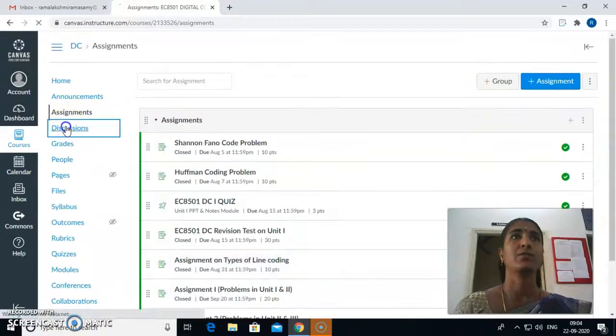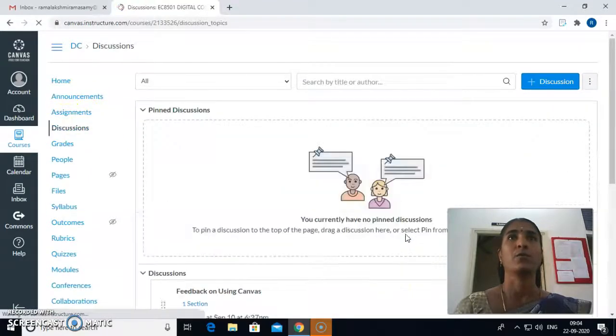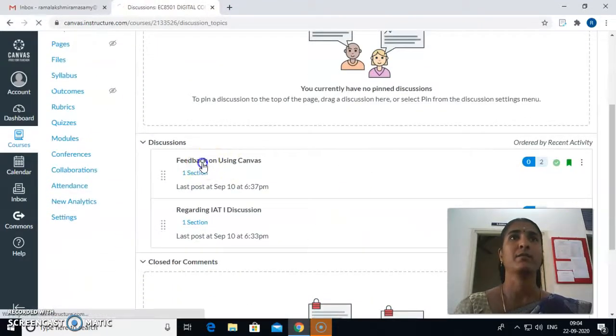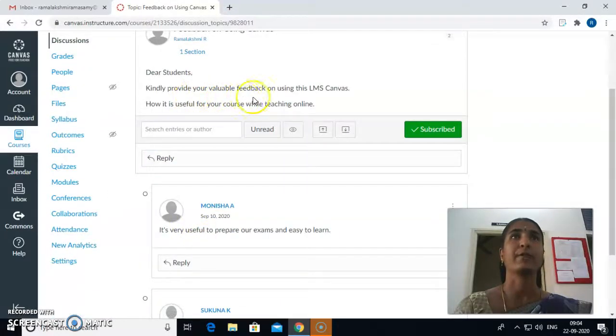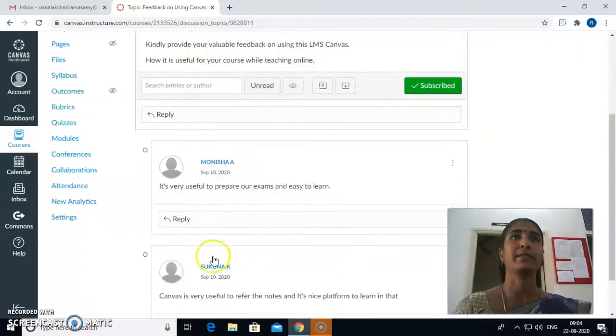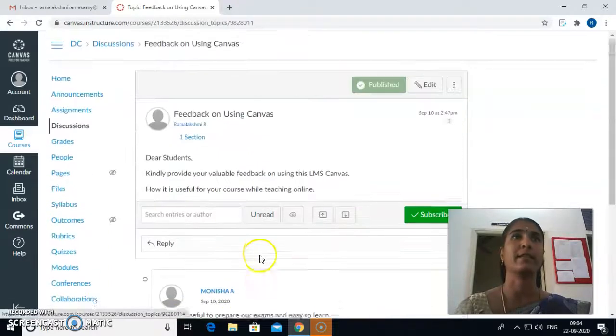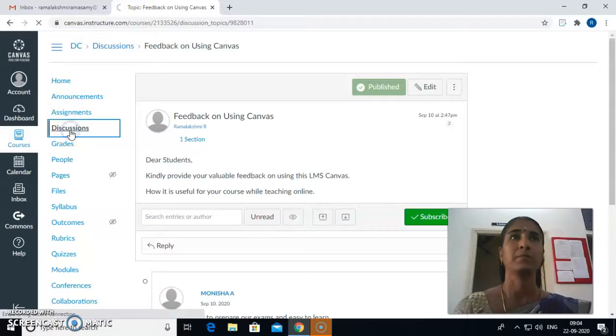Then discussion sessions are also created for Module 1. The students have given feedback on using Canvas. Kindly provide your valuable feedback on using this LMS Canvas. They said it's very useful to prepare for our exam and easy to learn, and also very useful to refer to the notes and slides on the platform. Like that they have given it in the discussion forum.